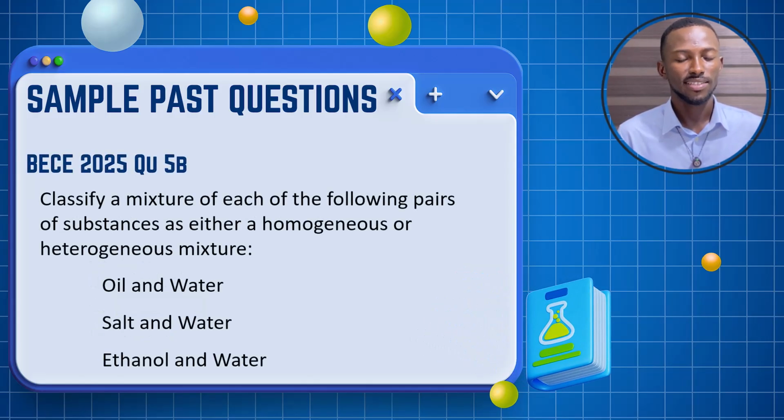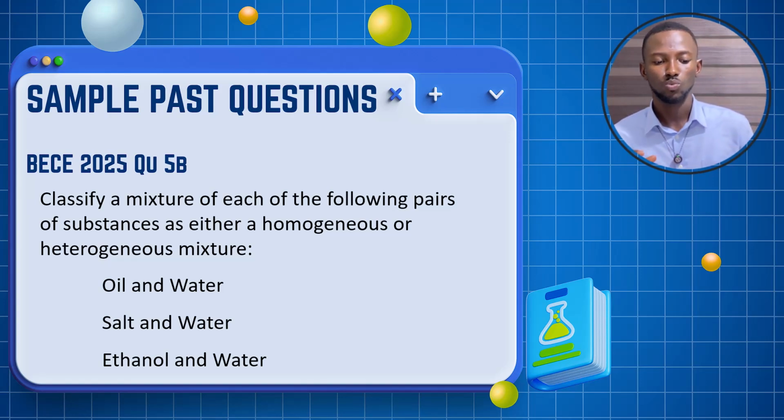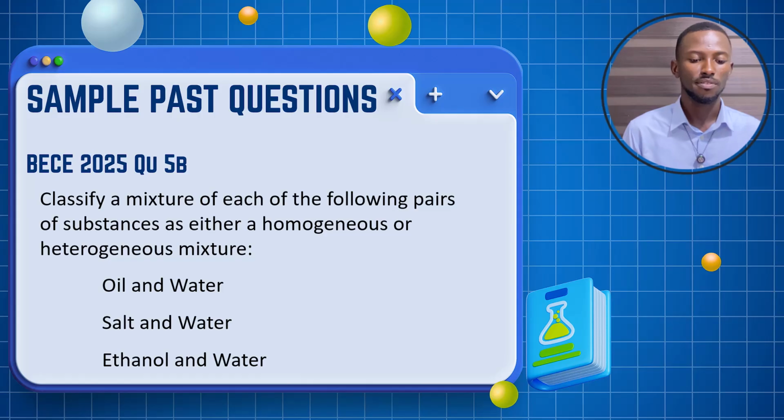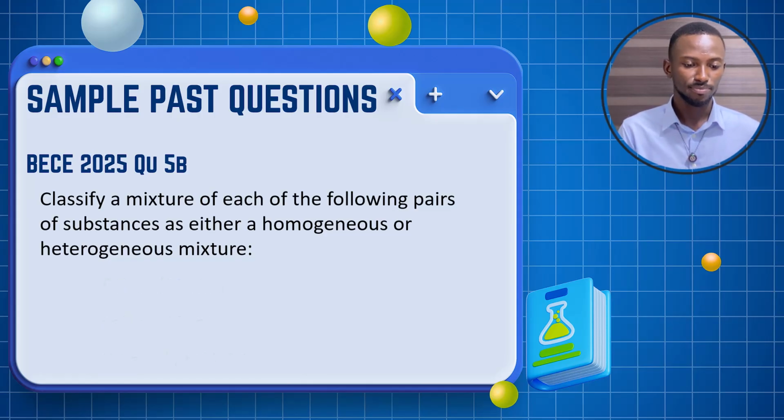Now let's pick a section B question. Classify a mixture of each of the following pairs of substances as either homogeneous or heterogeneous. You have oil and water. Is it homogeneous or heterogeneous? You have salt and water. We have ethanol and water. So this is the answer.